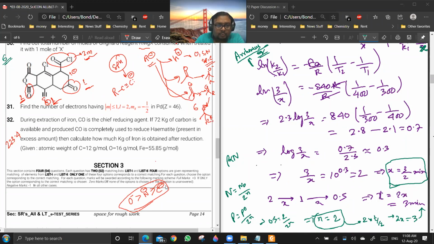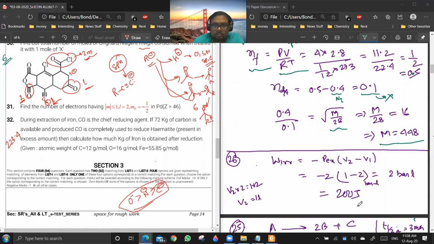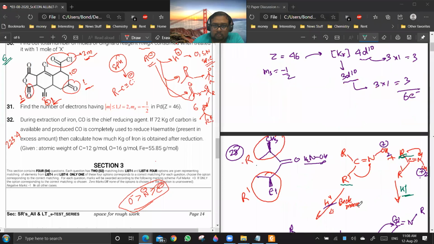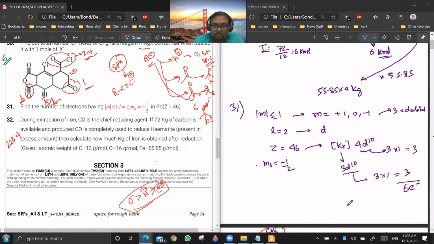Yes, sir. Okay. So after this, 31. In 31, they are asking the number of electrons having mod of m less than 1, l equal to 2, and ms equal to minus half in palladium.